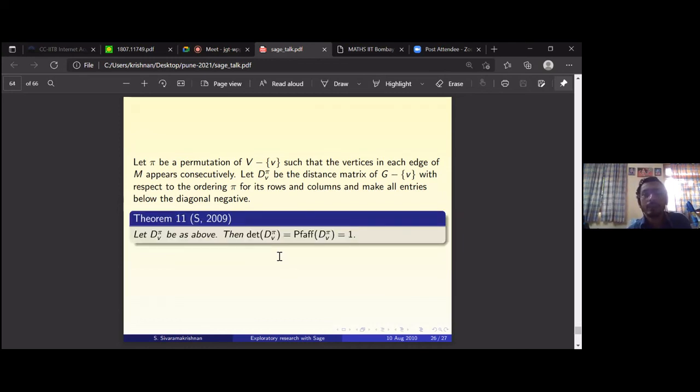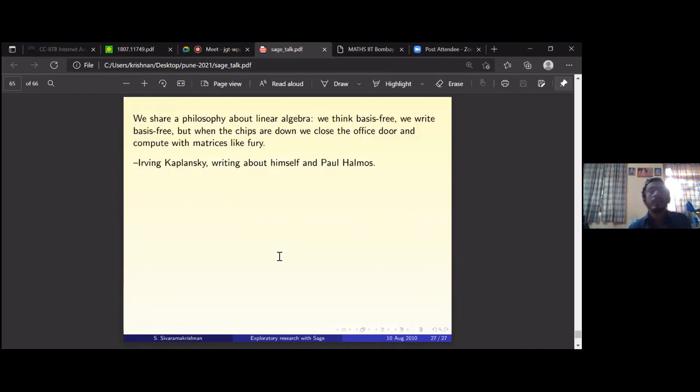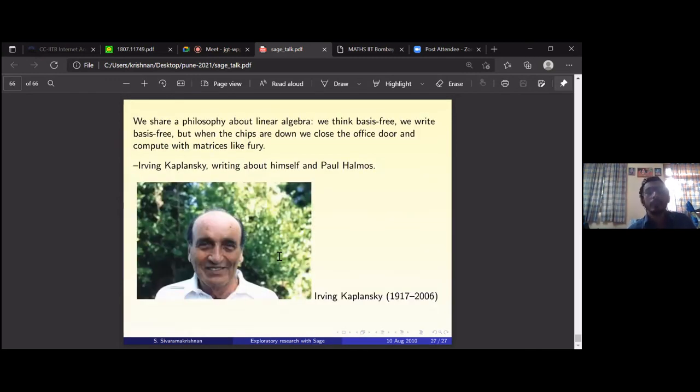I will end with this quote of Ivan Kaplansky. He's no more now, but he and Halmos were good friends. You would have read Halmos's book. He has written several books, finite dimensional vector spaces, and a problem book on linear algebra. Quite a few things he has.